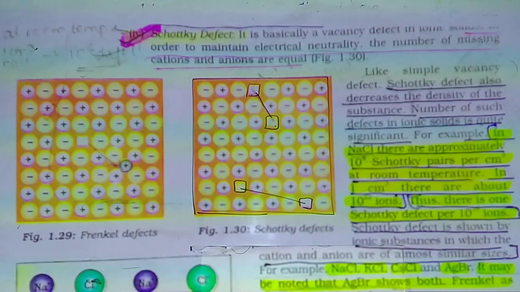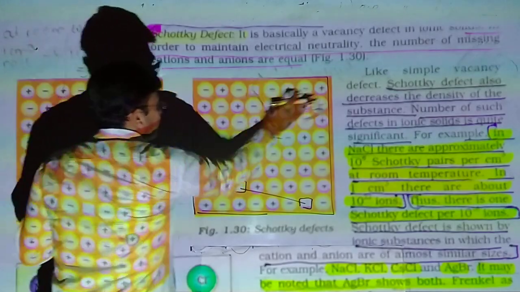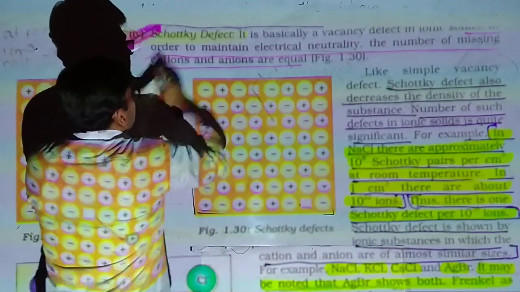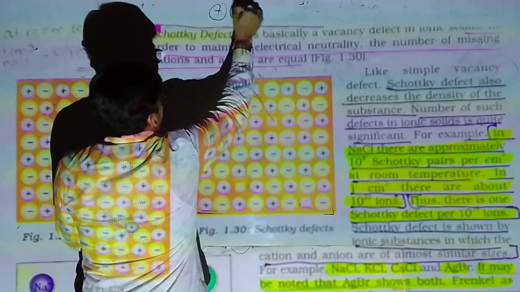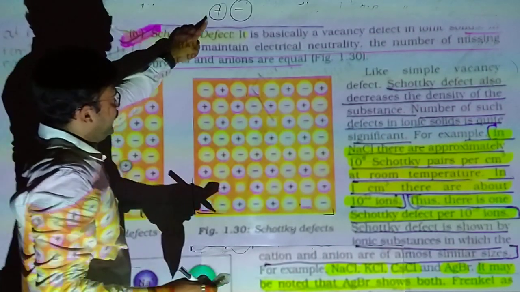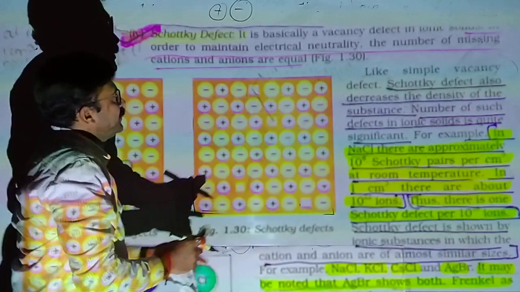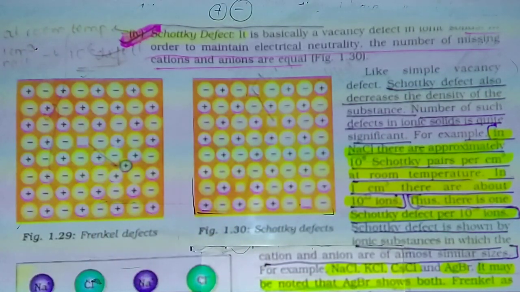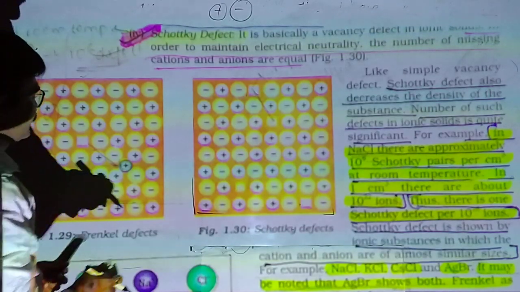In an ionic compound, whenever positive and negative ions are roughly equal in size, actually the positive ion is smaller than the negative ion, but not much smaller, in that case it gives a Schottky defect.